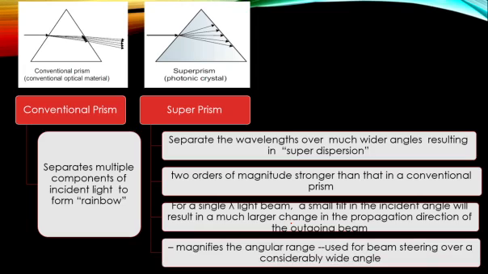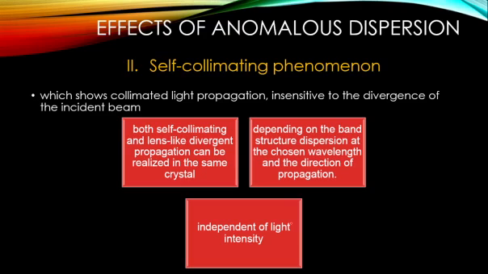Okay, so this can magnify the angular range used for beam steering over a considerably wide angle. And the second effect of anomalous dispersion is the self-collimating effect. Similar to the diverging effect we have seen, a collimating effect is also possible. Both self-collimating as well as diverging propagation can be realized in the same photonic crystal, because the band structure